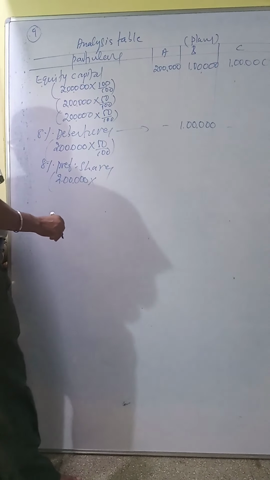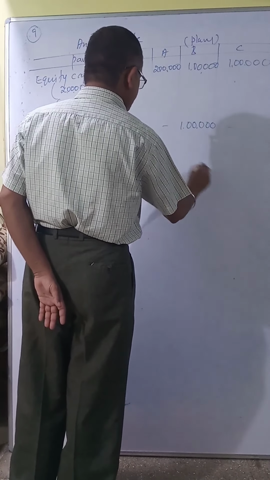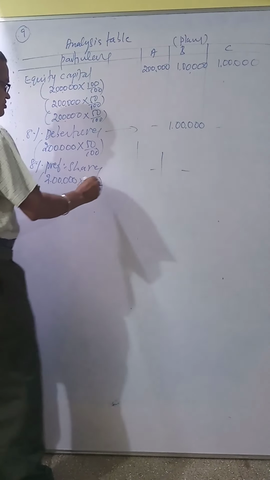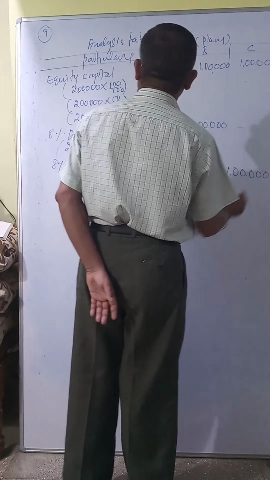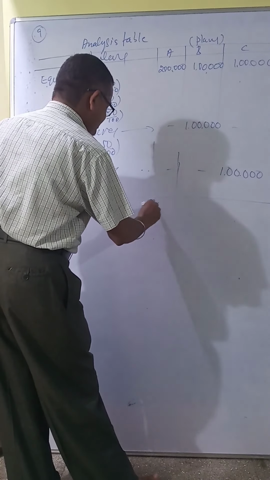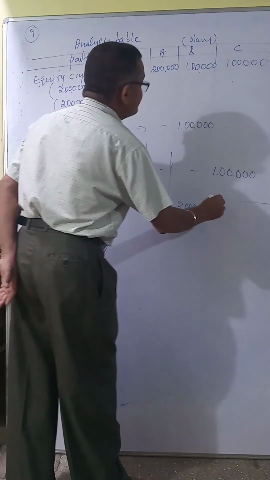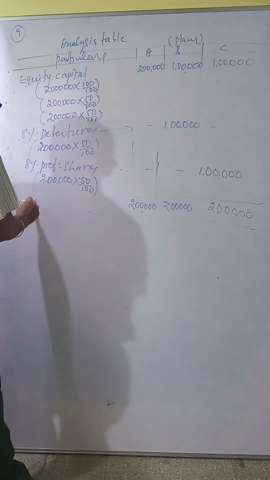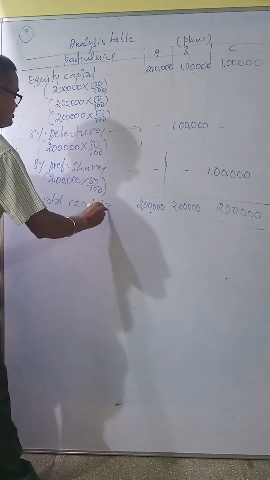Total investment 2 lakh into 50 divided by 100. A plan dash, B plan dash, C plan is given 50%. So 1 lakh. See, total finance is 2 lakh, here also 2 lakh, here also 2 lakh. This is called total capitalization.